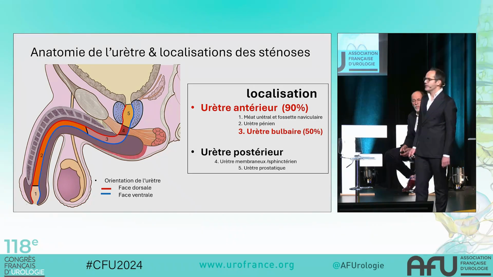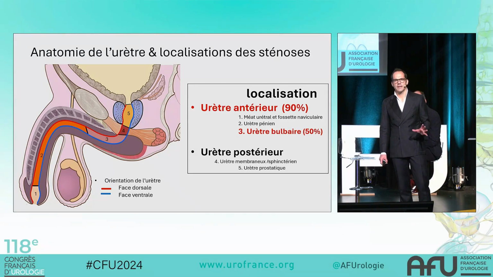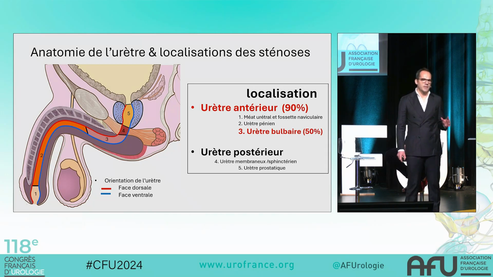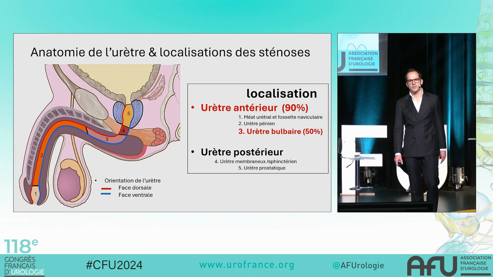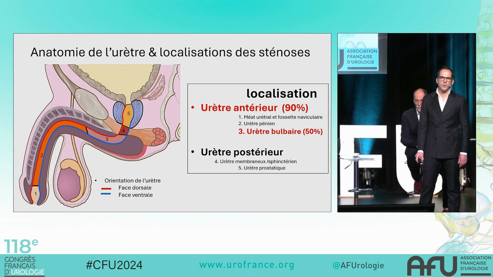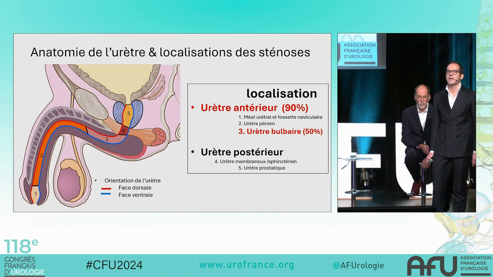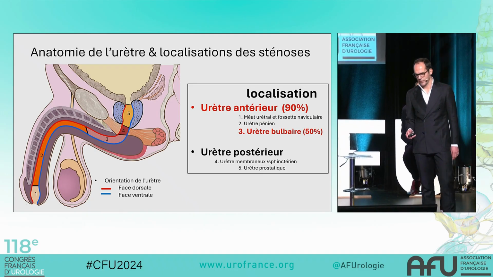Based on frequency, we know that strictures mainly affect the anterior urethra, particularly its bulbar portion. This is why 3 years ago, the first recommendations were made only for strictures of the anterior urethra. And with this report, we hope to be able to broaden these recommendations to cover all situations that may be encountered.